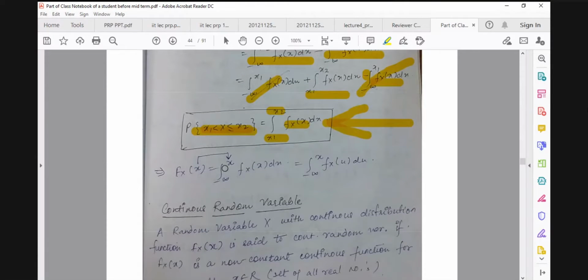Okay, here I am actually talking about the dummy variable. This x corresponds to this x, and these are the variables of integration. Like this, you can also use F of x equals the integral from minus infinity to u of small f of u du. So this thing and this thing are the same. Here, this x corresponds to this.